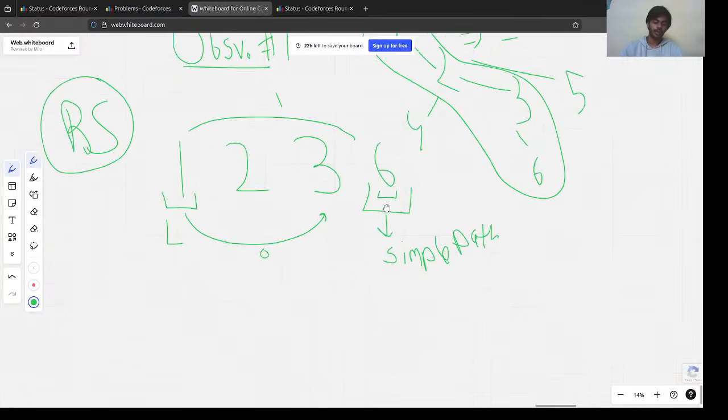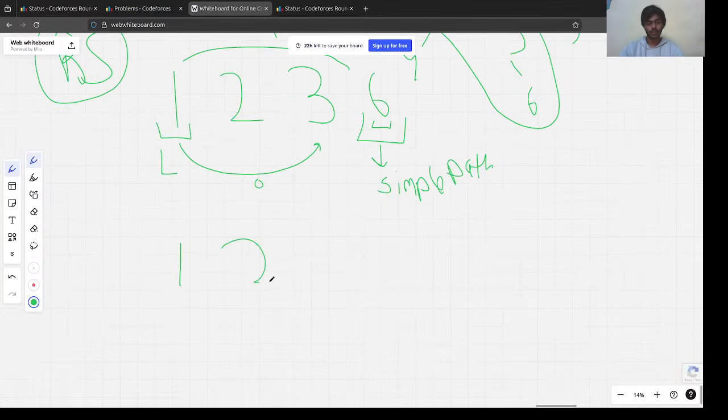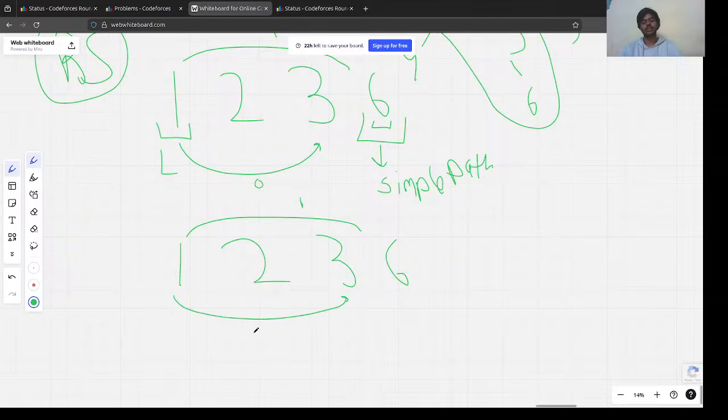Let me also elaborate with one more example. 1 2 3 6. Let's say this entirely gave 1, and then you check this, this also gave 1, you check this, this also gave 1, but you check with yourself, you gave 0, and as this was the smallest element which gave 1, this is the answer. So that means that this lies in a path between x and y.